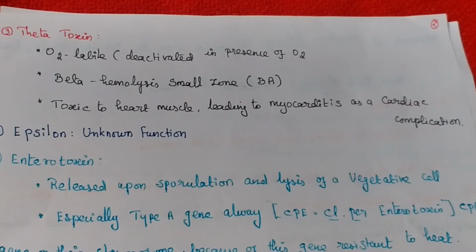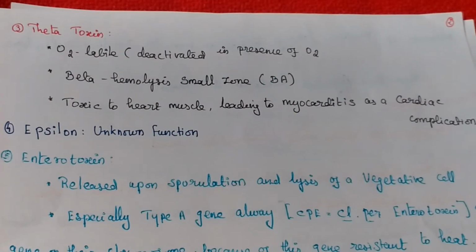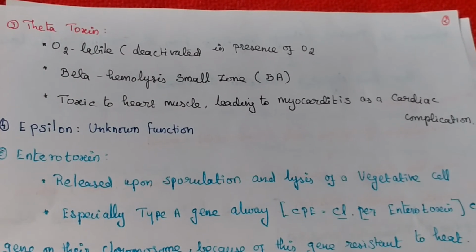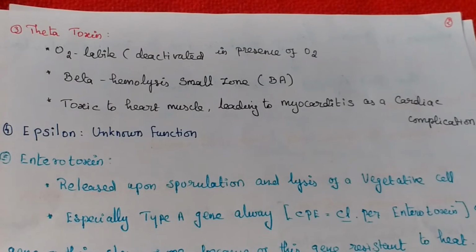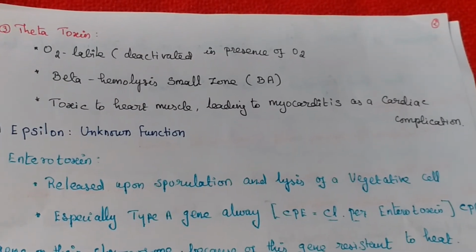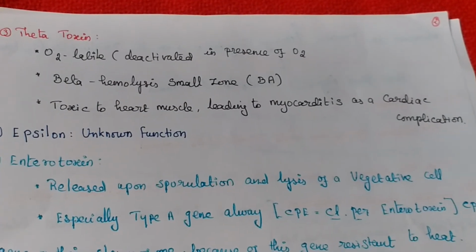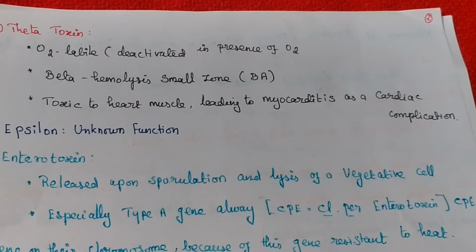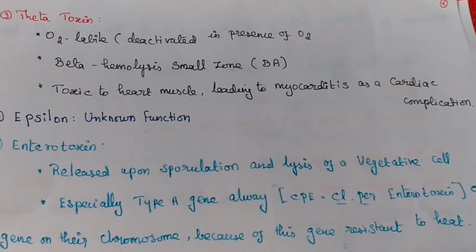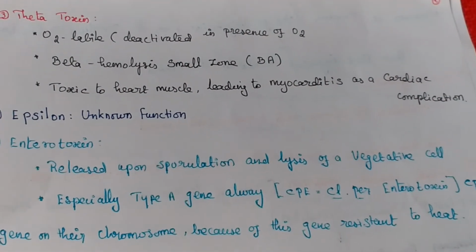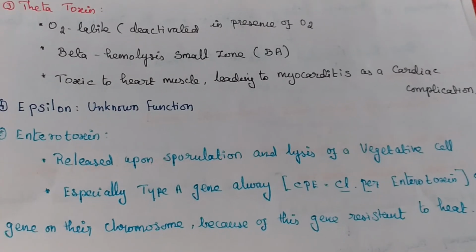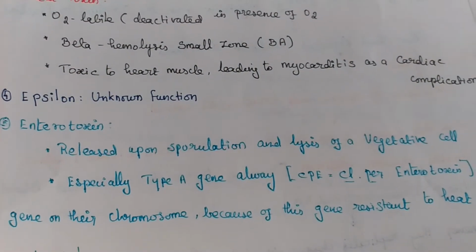The third one is theta toxin, which is oxygen labile. In blood agar medium, it will produce beta hemolysis colonies. It is toxic to heart muscles, so it causes cardiac complications. Epsilon toxin, its function is unknown. The fifth one is enterotoxin.